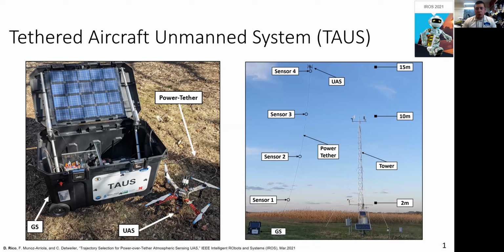Building upon our previous work, we present here operational performance validation of the TOS, a power over tether UAS, and temperature sensor models, and the implementation of trajectories on the TOS model to assess theoretical performance of the physical system.